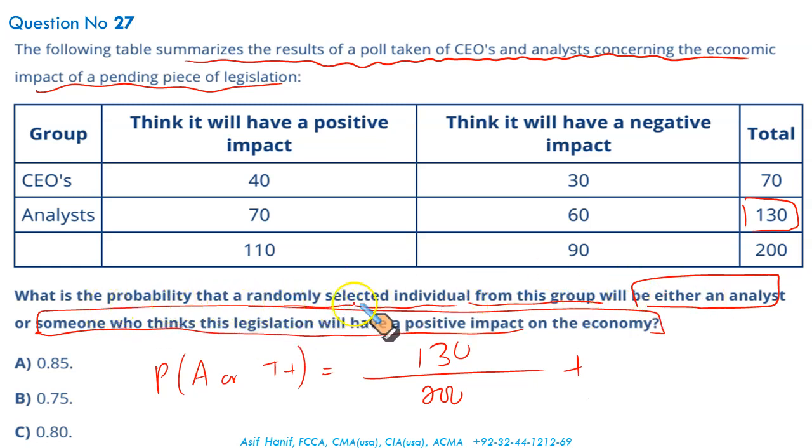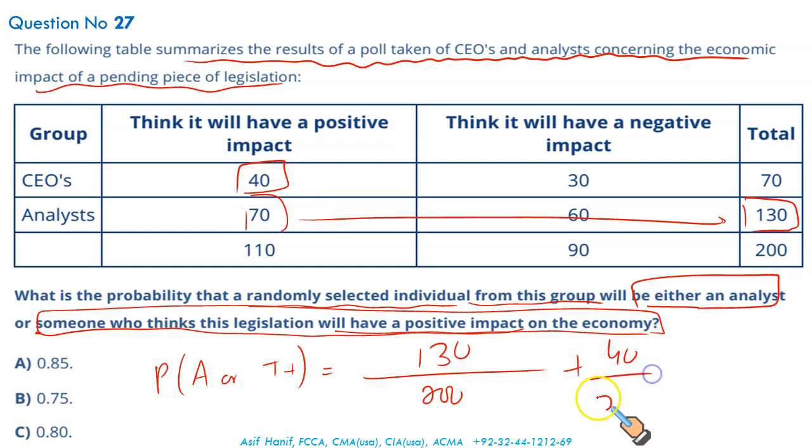What is the probability that a person randomly selected from this group will be either an analyst or someone who thinks this legislation will have a positive impact upon the economy? These are the individuals who think it will have a positive impact upon the economy. We can't take 70 because it would be double counting. It has already been counted in these 130. It means we just need to take this 40 only.